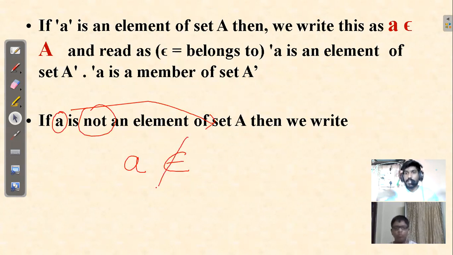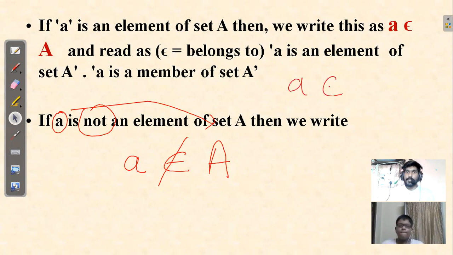So this notation is a does not belong to set A. Okay, so we have two notations here. a belongs to set A and a does not belong to set A. So if it is a member, we say belongs to. If it is not a member of the set, we say does not belong to.